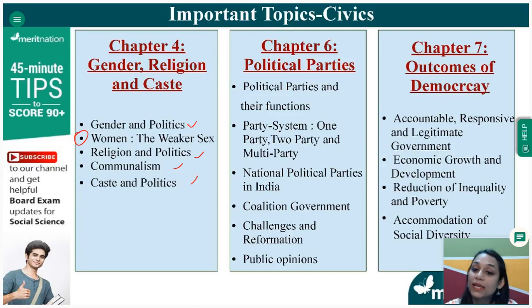Then we go to the next chapter, that is political parties. When we come to this, political parties and their functions are important. Then party system, that is one party, two party, multi-party systems, different kinds of party systems have to be explained. Also, when you study about the party system part, that is what is one party system, what is two party system, what's a multi-party system, you have to give one example for each of them. For example, one party system is followed in China, two party system is followed in the USA, and multi-party system is followed in India. So इस तरीके से आपको इन सारे party systems के एक एक example देने हैं.